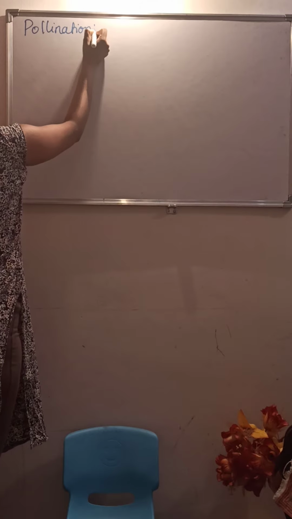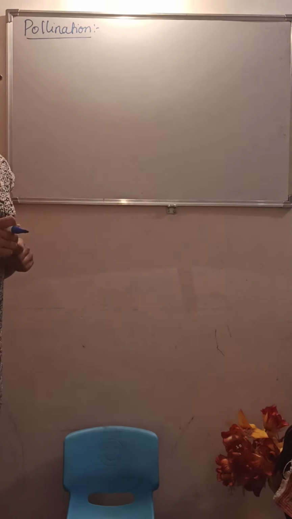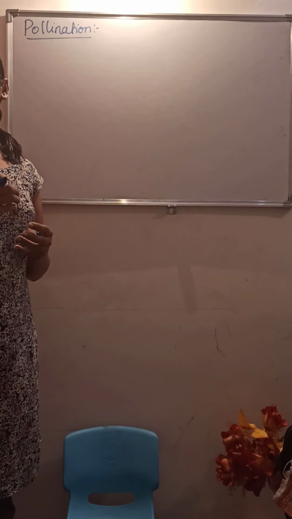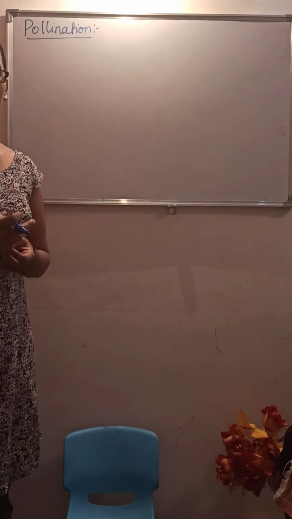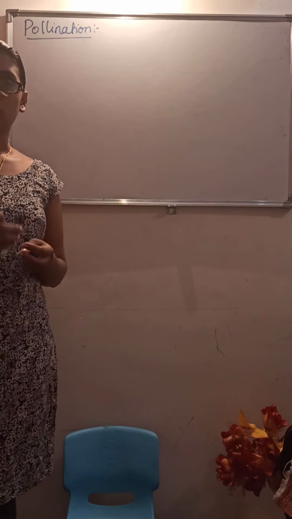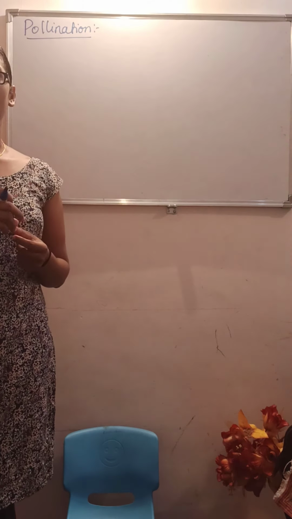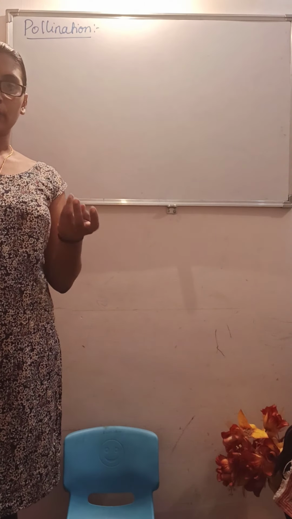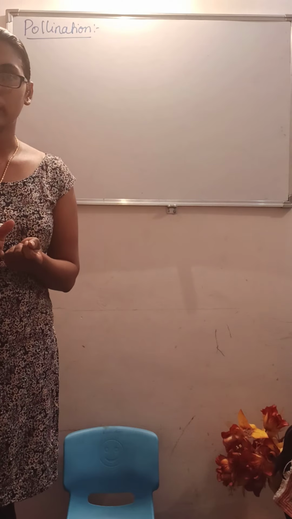Now let us discuss pollination. In the preceding classes we have discussed the male and the female reproductive organs and how they are produced. As we know, the male and the female reproductive organs are non-motile; they cannot move from one place to another, so they have to be brought together for the process of fertilization.